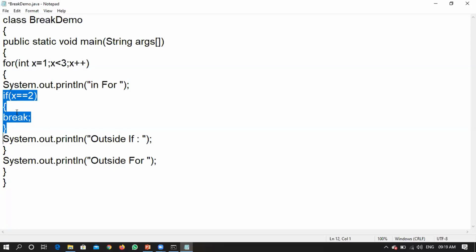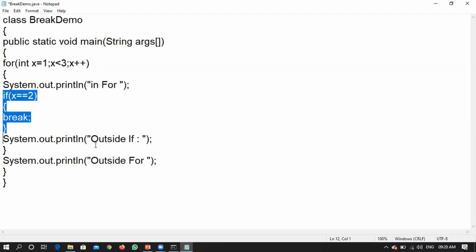When the if block does not execute, will it go to the System.out.println outside the if statement? Because this is a part of the for only, right? Yes, sir. I'm just telling you what the output will be. Initially it will print "in for". Then, the first time the condition is not satisfied, so it will print "outside if", right? Yes, sir. For x equal to 1, it will print these two statements.